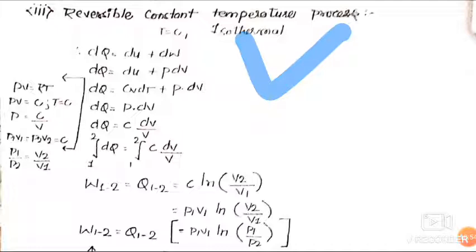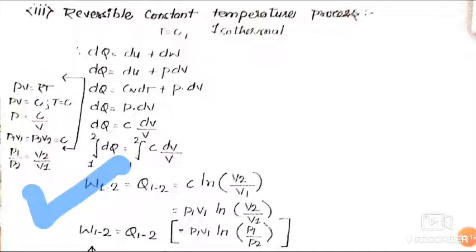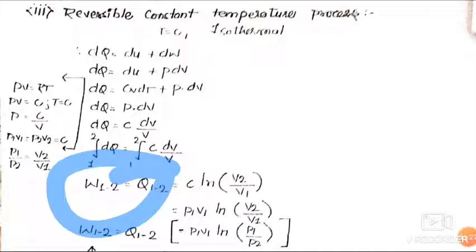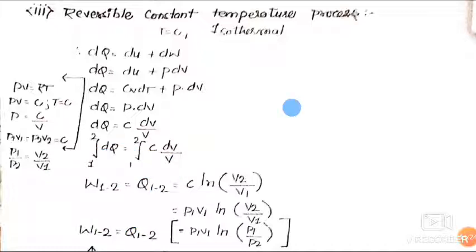Now friends, we know that pv is equal to rt. Here temperature is constant, so pv is equal to constant. And what happened, p is equal to c upon v. So we are putting here c upon v, and we are integrating both sides, so we get what, work done from 1 to 2 is equal to heat transfer from 1 to 2. Friends, it is c ln (v2 upon v1), and we know that c is equal to p1 v1. So friends, we are putting the value here, and c is equal to p1 v1, so it is p1 v1 ln (v2 upon v1).